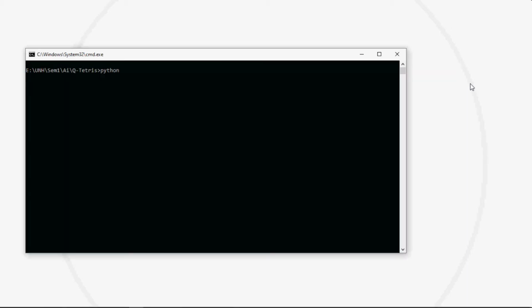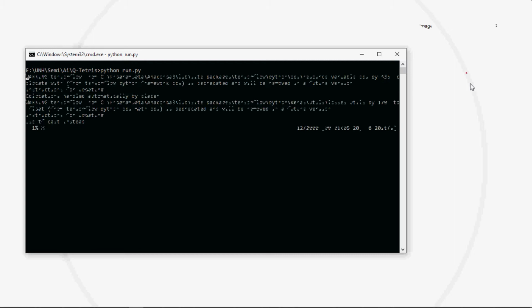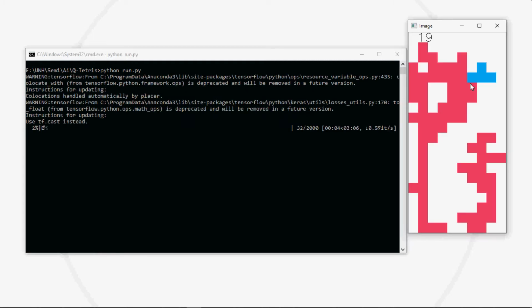In order to run this project, the command is just python space run.py. This project is based on machine learning. The model is built using Keras with TensorFlow as a backend. So here we go.